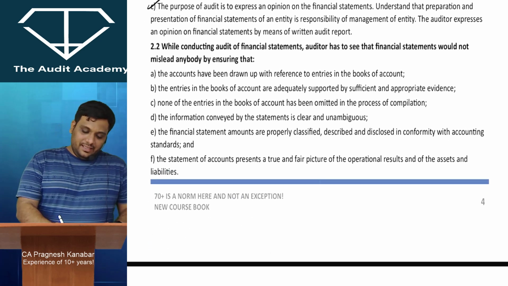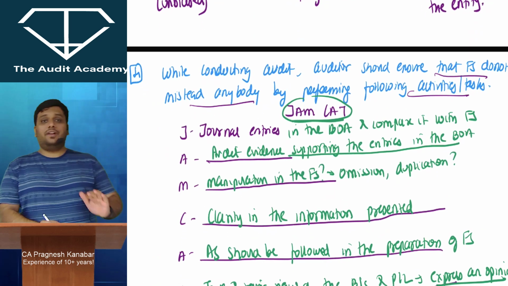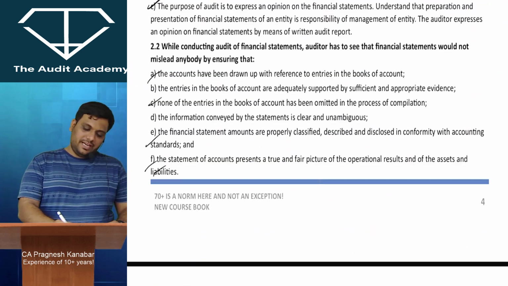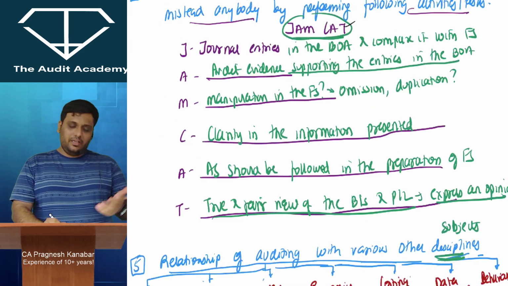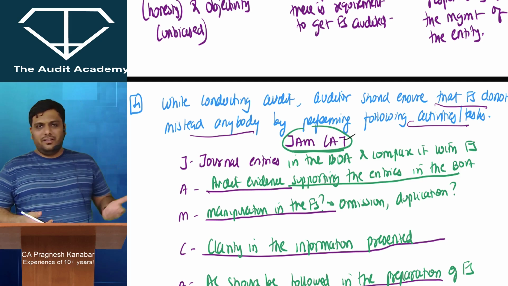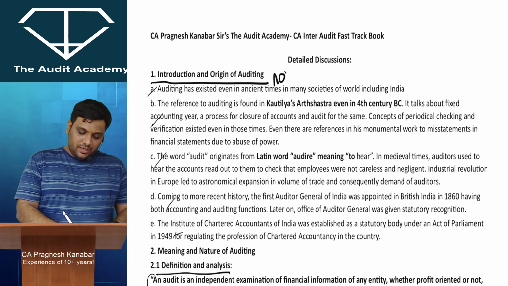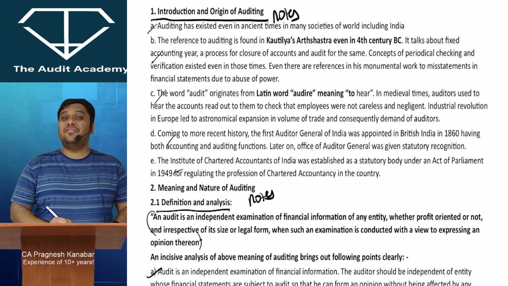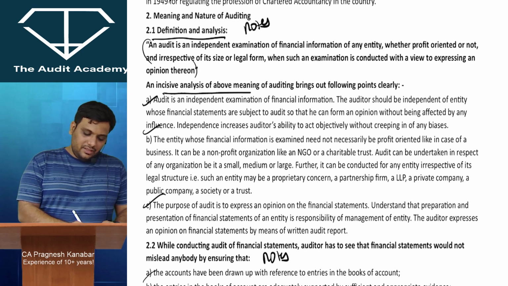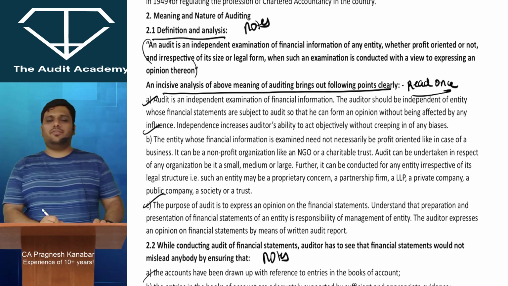Then, while conducting audit of financial statements, the auditor should ensure that financial statements do not mislead anybody by performing the following activities and tasks. Which activities and tasks? You have your whole list over here. Everything is over here. Relax, boss. If you compare, you will see that these same points are there. Just that if you want to read the full English, you can read it from there. So, my recommendation is that you can cover these points from the notes only. If there is any paragraph which I feel that you should read from the textbook, I'll tell you about it. Only this analysis of the definition you can read once, beta, only once. Otherwise, you can write it from the notes, not a problem.